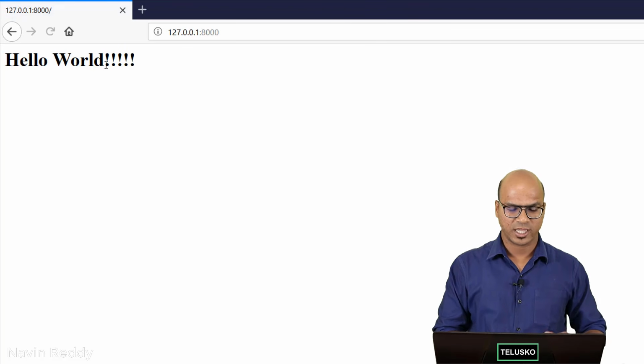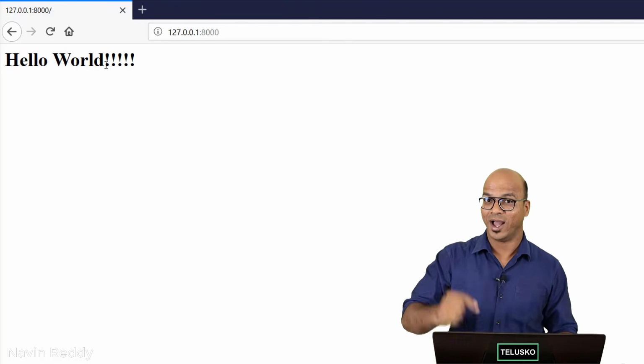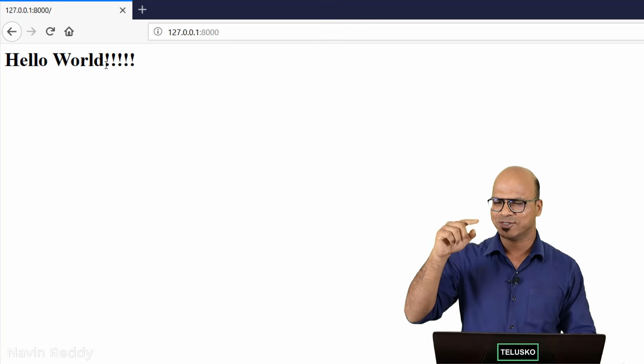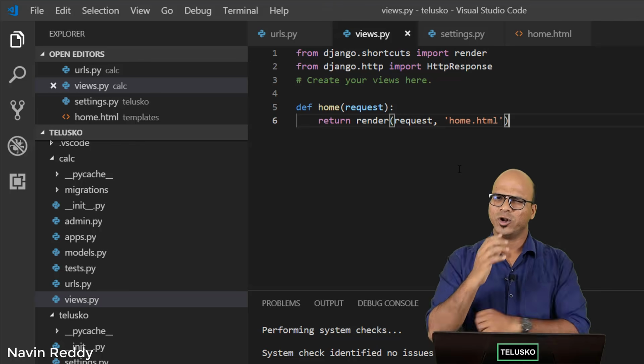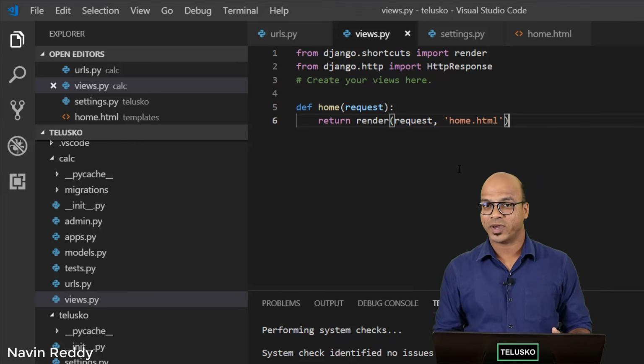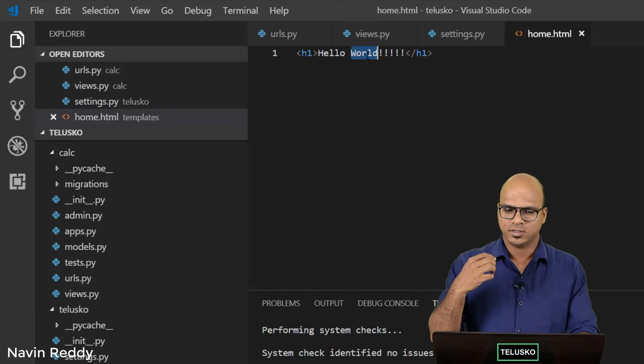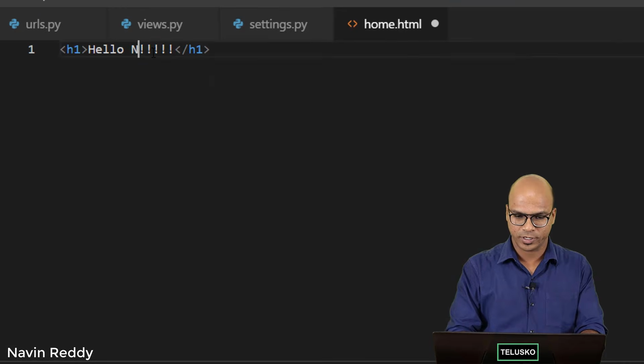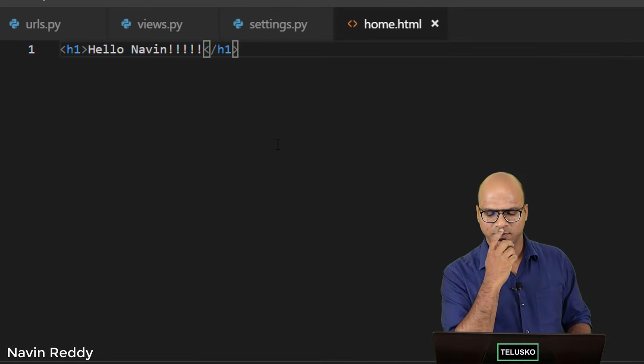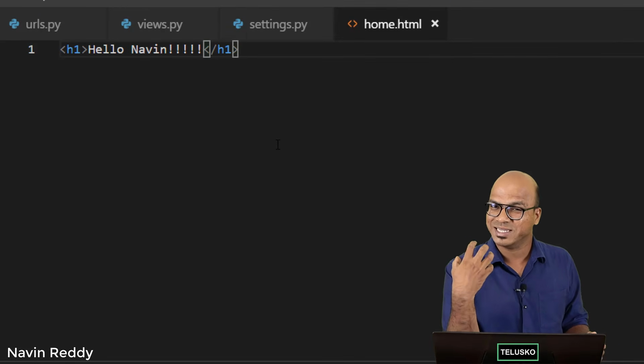So if I go back to my browser, I hope this will work. Let's refresh. Can you see that we got a dynamic content? We are calling that home.html, and you can also see that we got exclamation marks there. But hold on, we are talking about dynamic content, right? What if you want to use dynamic content here? So let's say instead of saying hello world, I want to print hello Naveen here. Is it possible? Yes, we can do that, but I want this name to be dynamic.